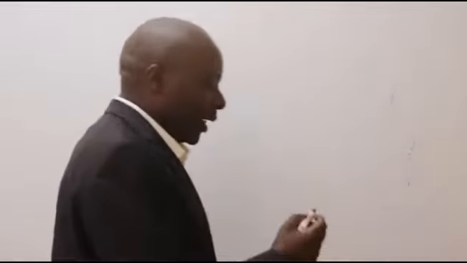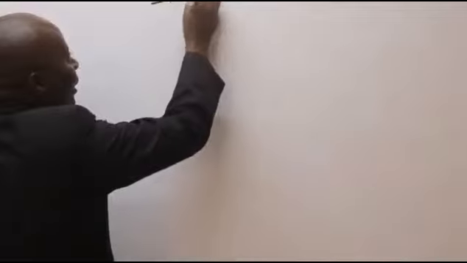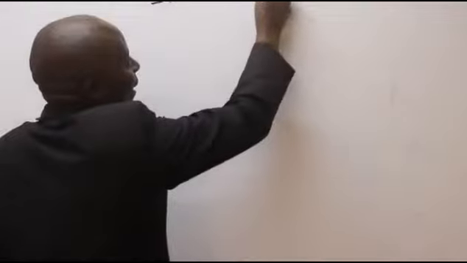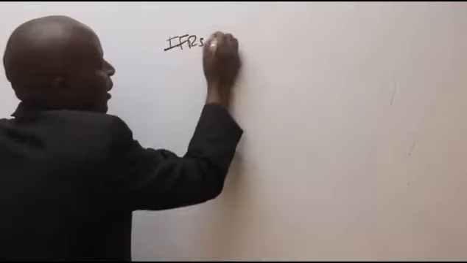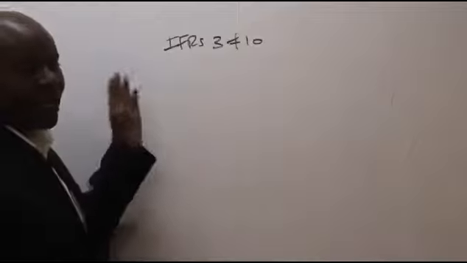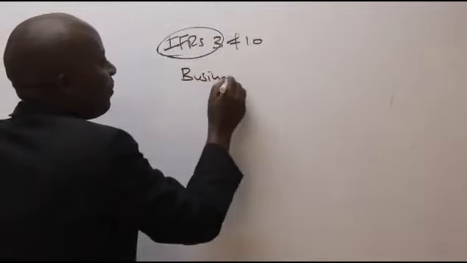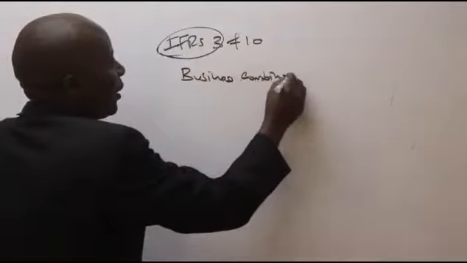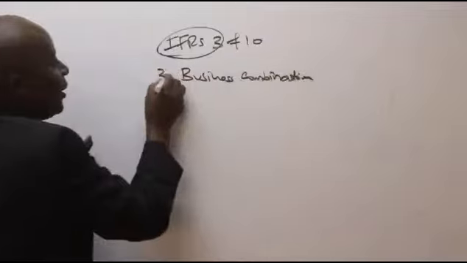When we talk of group accounting, we are basically talking about this subject from the perspective of IFRS 3 and IFRS 10. IFRS 3 talks about business combinations. This is IFRS 3, business combinations.